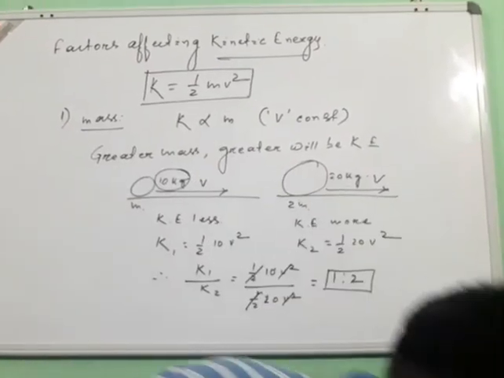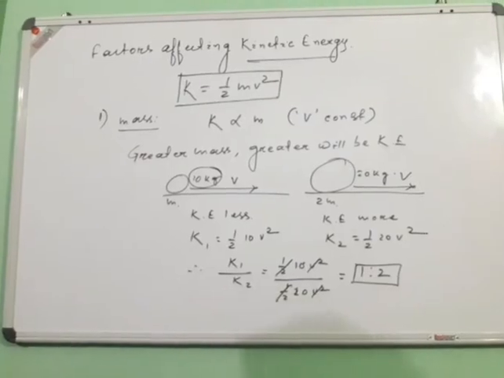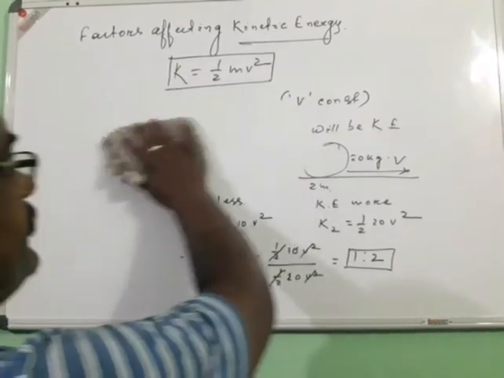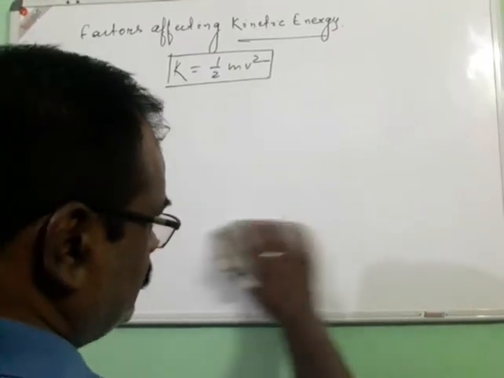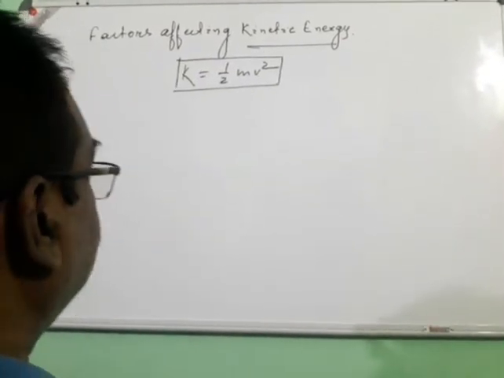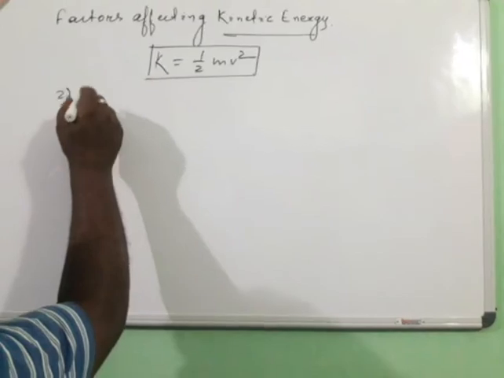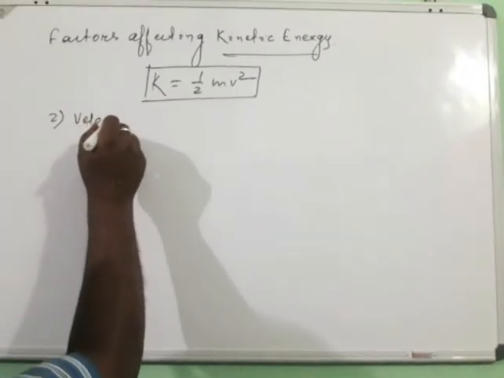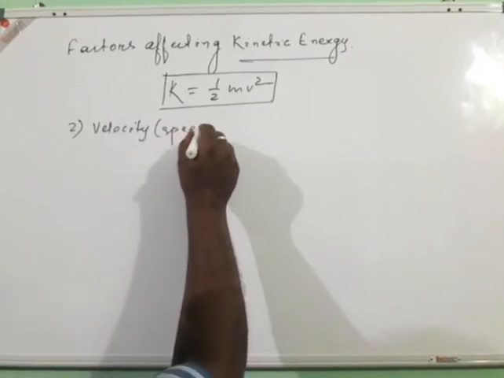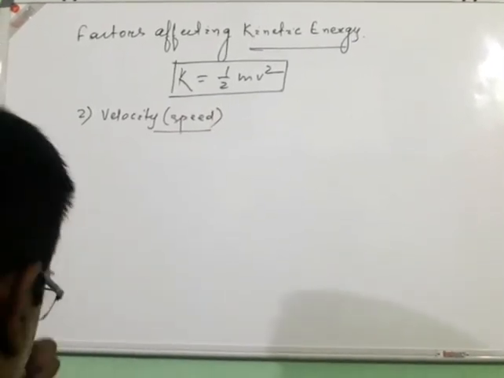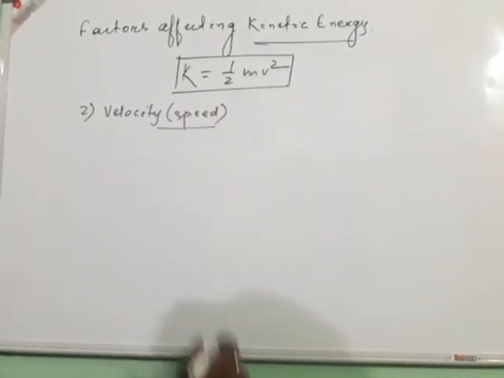Now the second factor that we can see from the expression is the velocity of the body, or the magnitude of the velocity, that is the speed.